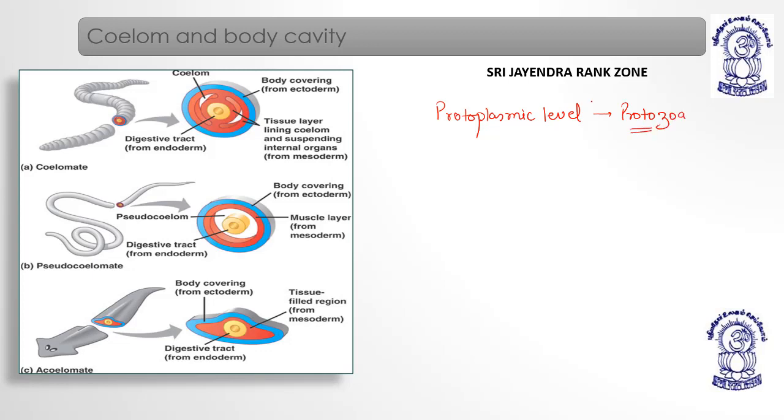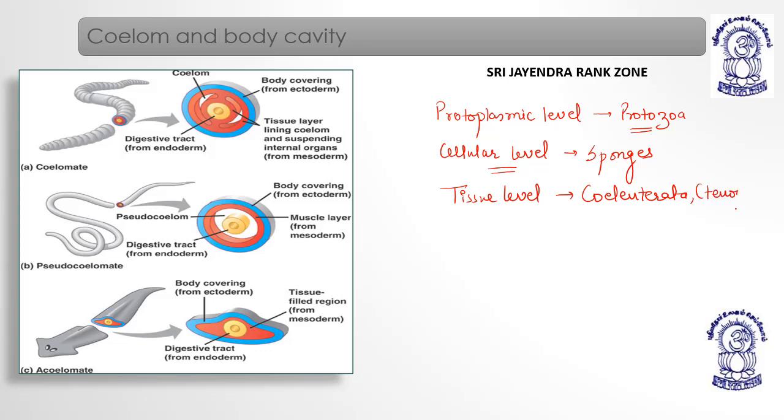Then we have the cellular level of organization, which is seen in sponges. Then the tissue level of organization, which is seen in Coelenterata and Ctenophora.